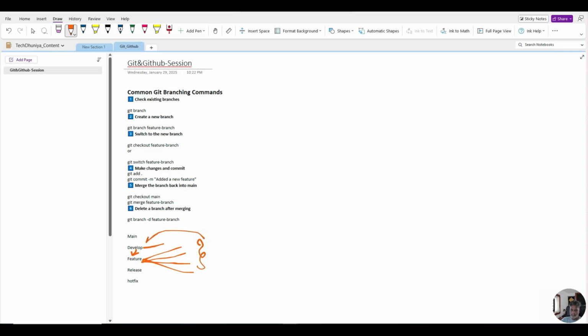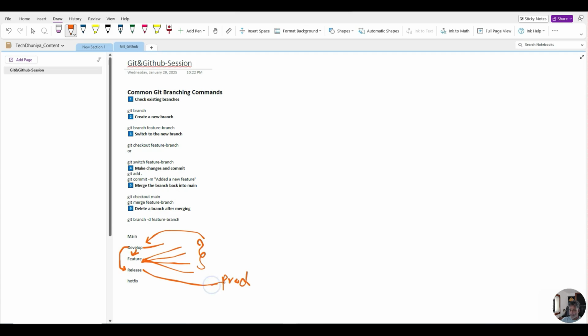So now the code which is there in the develop is up to date. Then when the release is happening, what will they do? They will create a branch from the develop, because the release means what? By this time the code has already been tested, which is there with the feature. So always prefer to cut the branch from the develop, so that whatever the code is there in the develop, you will get the same code here. Then you will try to deploy it in the production environment or staging. Majorly the release branches are used in the stage or prod environments.